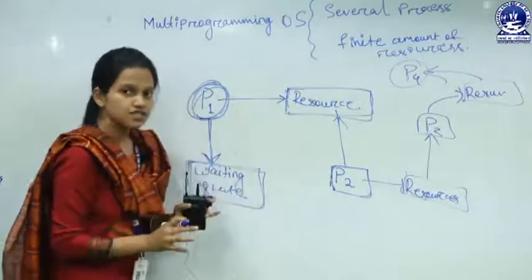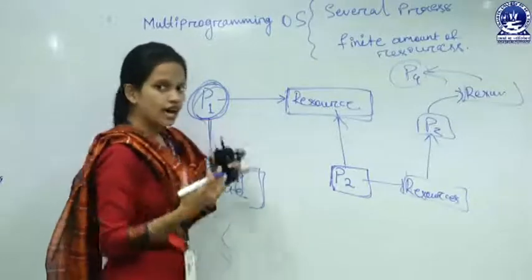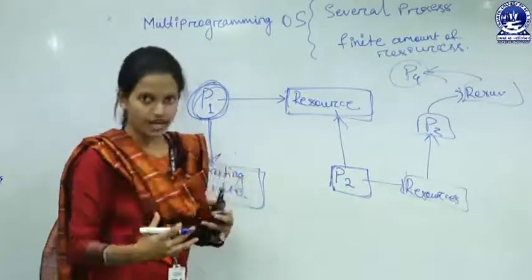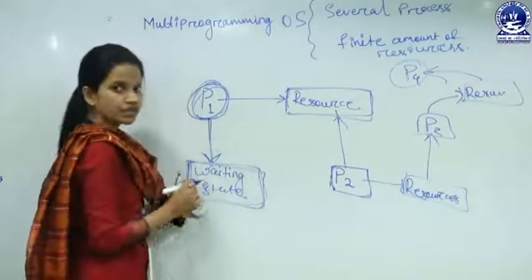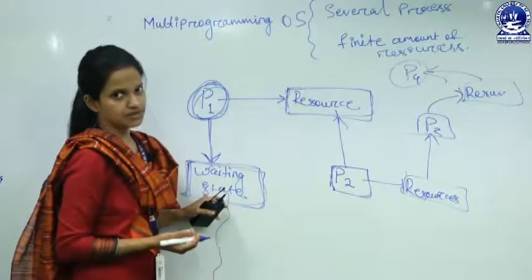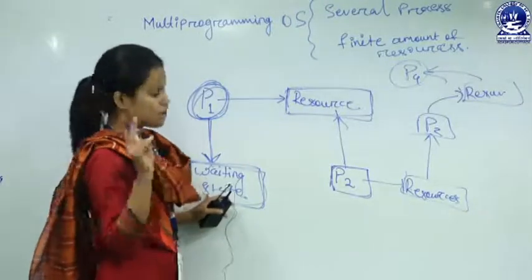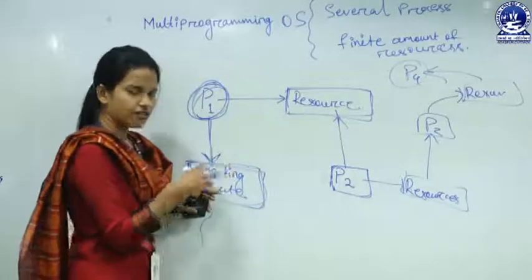So in operating systems, when a process cannot change its state or cannot leave the state, then you can say that there may be a deadlock situation, fine, for its lifetime.